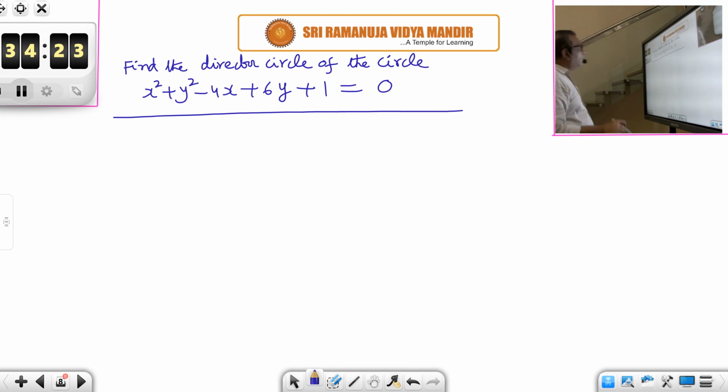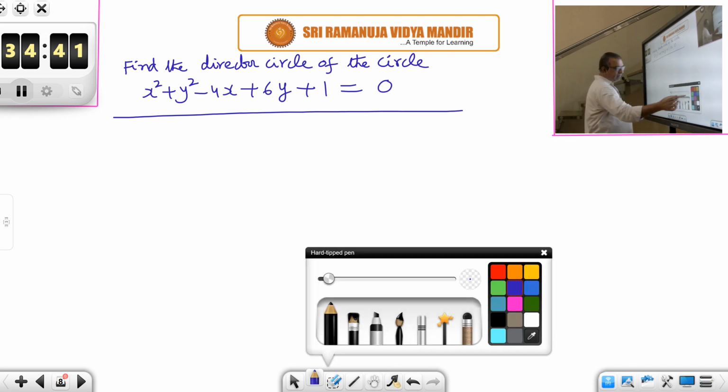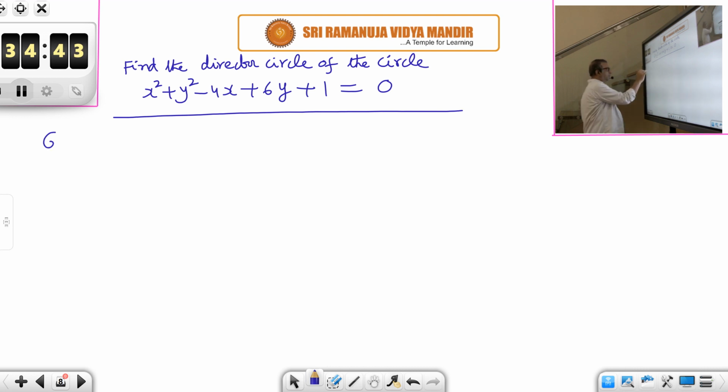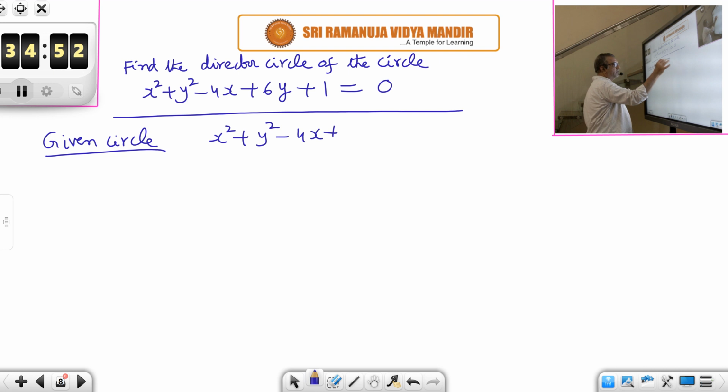What is the other way? Find the locus of the point of intersection of perpendicular tangents to the circle x square plus y square minus 4x plus 6y plus 1 equal to 0. Both mean the same thing only. Okay. So first take the original circle, the given circle. What is its equation? x square plus y square minus 4x plus 6y plus 1 equal to 0.